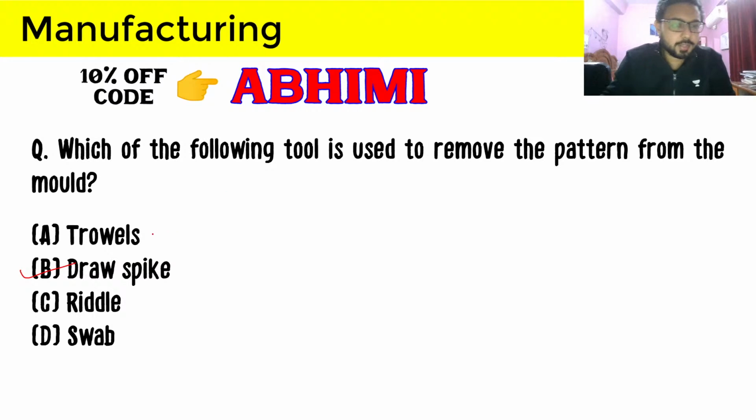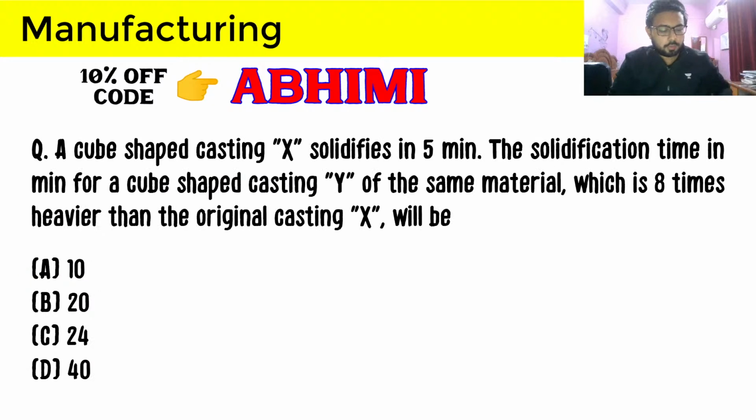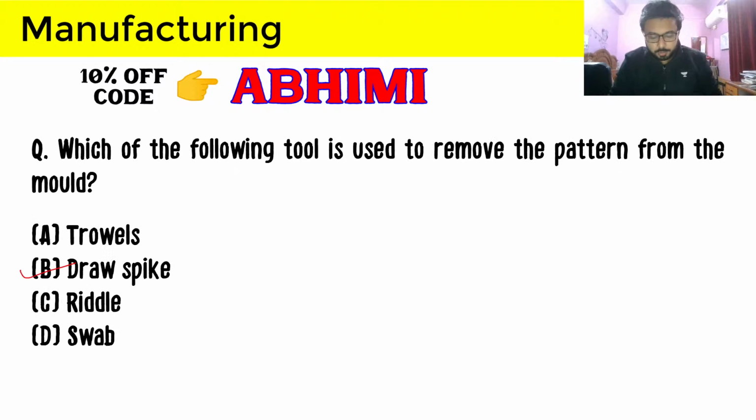Let's discuss what these things are. Let's see what a draw spike looks like and what it does. You can just see from the question. So the draw spike looks like something like this.